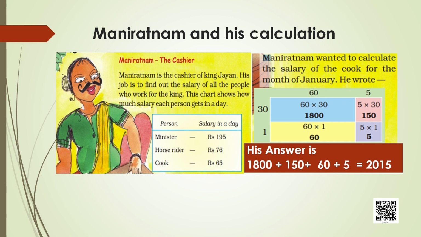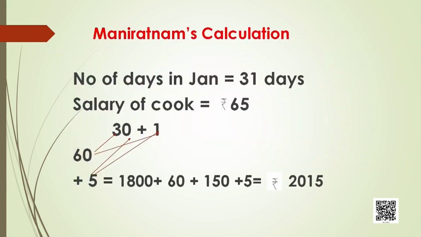As you know, the month of January has 31 days. January is equal to 31 days. And what is the salary of the cook? It is 65 rupees. Now, Mani Ratnam has a very funny way of calculating that. Though it is not wrong, he wrote down 65 as 60 plus 5 and 31 as 30 plus 1. You know this is the expanded form of every number.